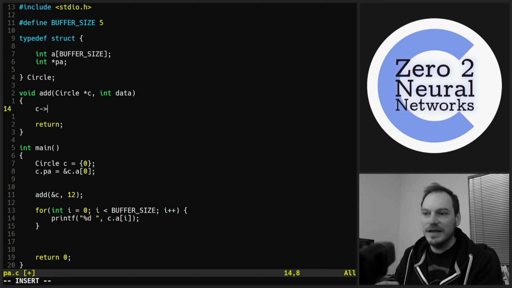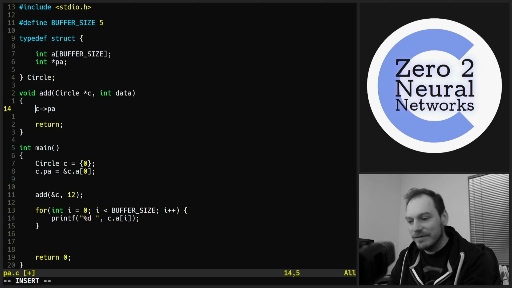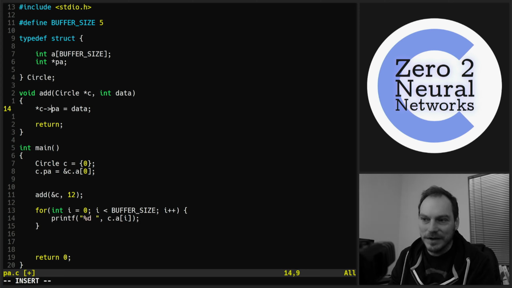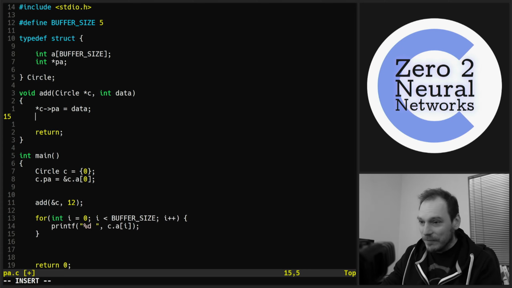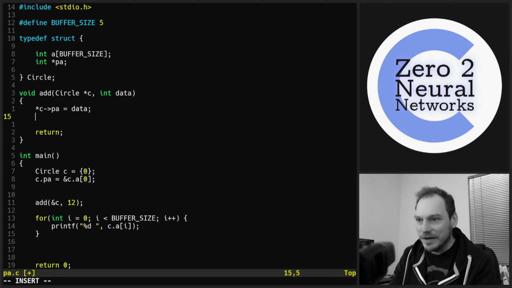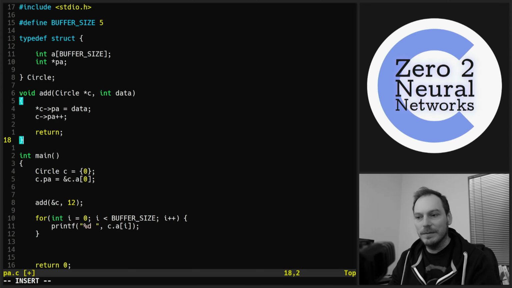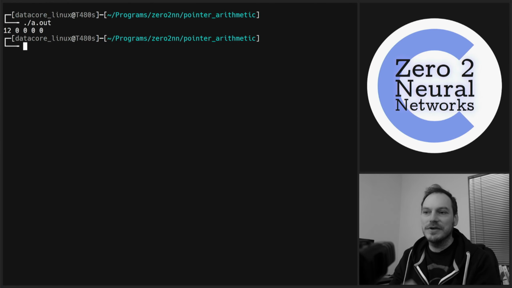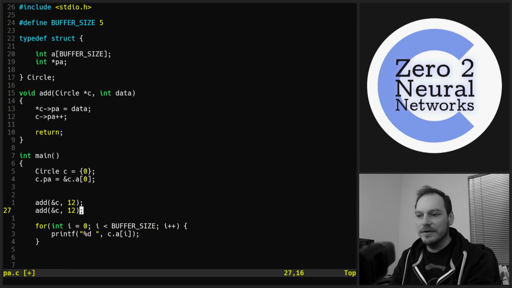So for C.PA, we need to dereference it to get its value, equals data. So we're going to put that data into the value where we're currently pointing to, and then we're going to do C.PA++ to increment the value of the pointer. Let's make sure that works. Now we should have a 12 in the first element. And if we call this again and put a different number in,